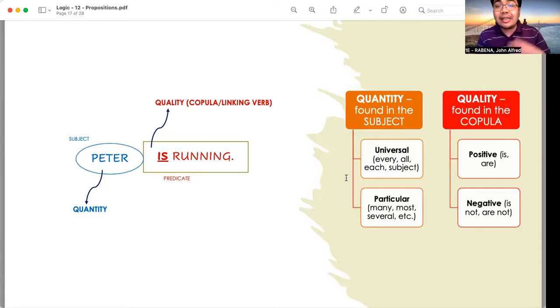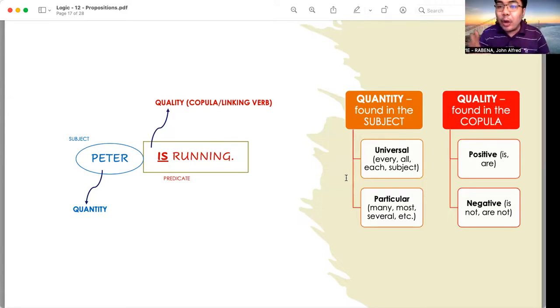That proposition has a universal quantity because the subject makes use of the word all. Another example, each of the Bigueños is handsome or beautiful. Each of the Bigueños is the subject, therefore the quantity of that proposition is universal.